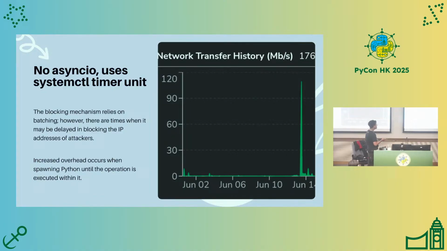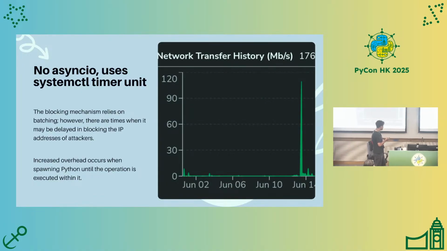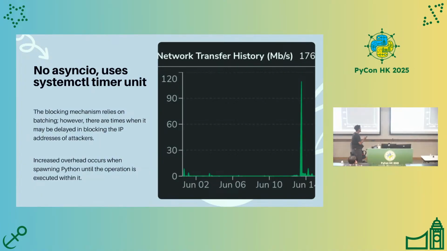So the result will be higher network transfer too, with 120 megabit per second. And by using the systemctl timer unit, there will be increased overhead, because there is a condition where the systemctl timer unit will not match, so it will cause more blocking at the user level.